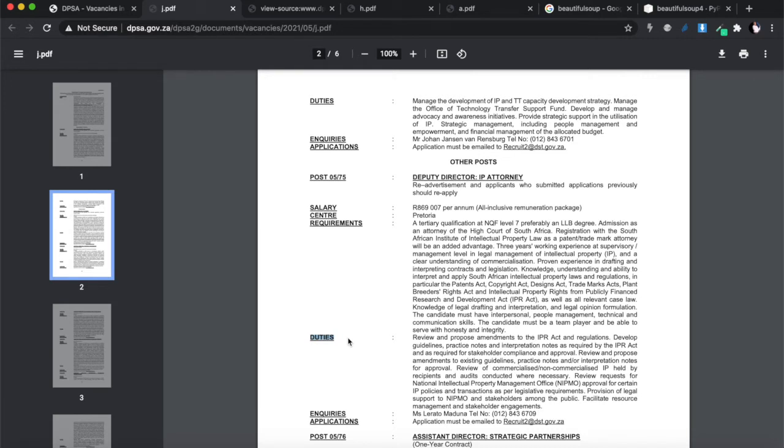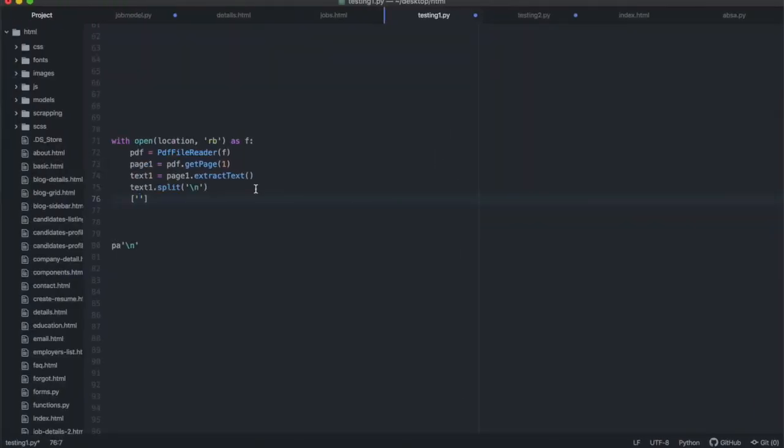You know what I'm saying? So now you are thinking about how, once you've split this up, to search for specific words in your text and find where the word starts and where the word ends. Find where requirements starts and where duties starts, and everything in between will be the paragraph that fits into requirements. That's what I'm saying. So I'm going to give you an example. Let's say you had an array here.